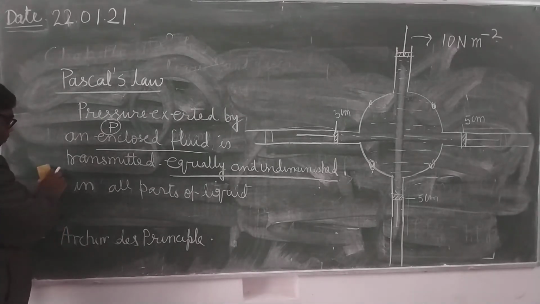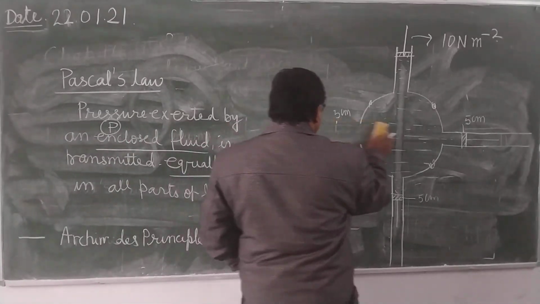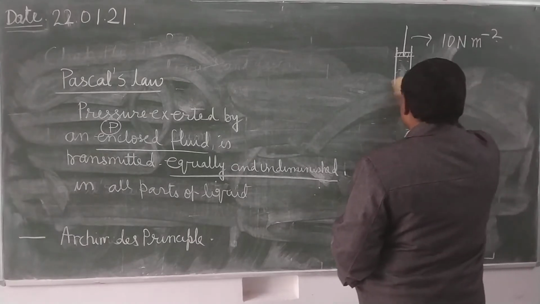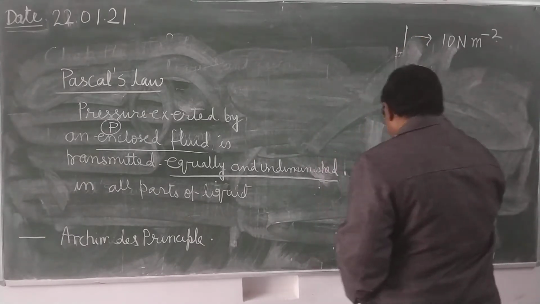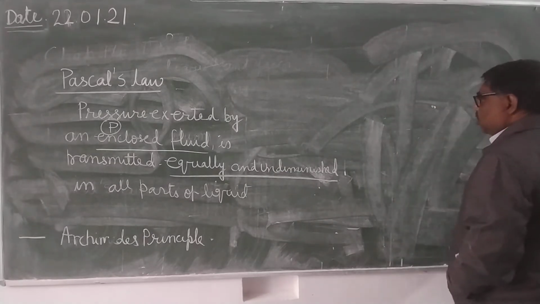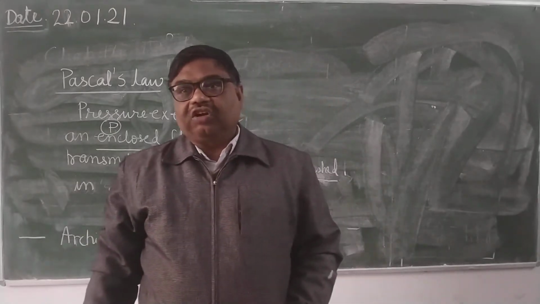Now there is a concept of hydraulic machine which is based on Pascal's law. And what is the principle of hydraulic machine? You can note down. Principle of hydraulic machine. Now see here, what is the principle of hydraulic machine?